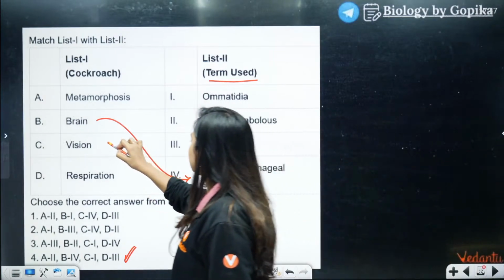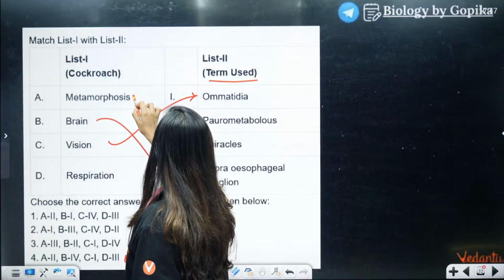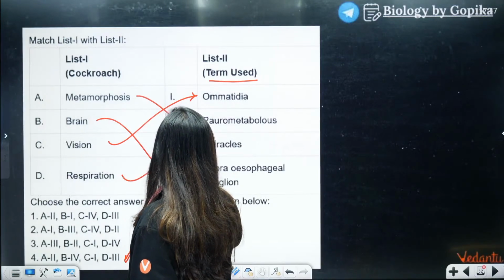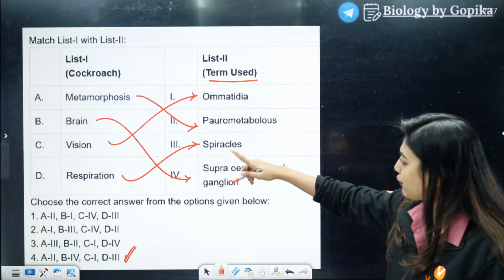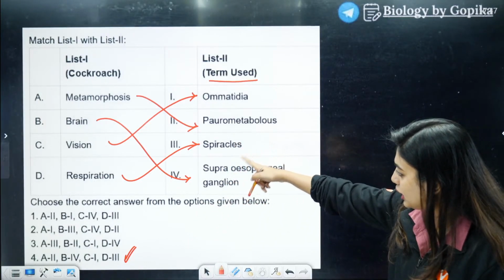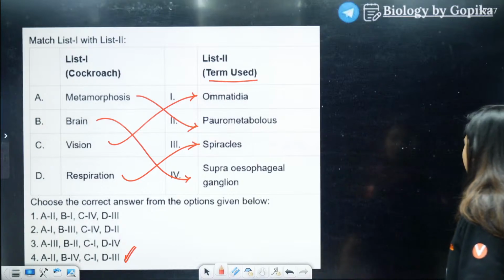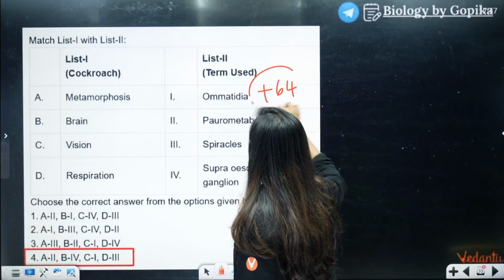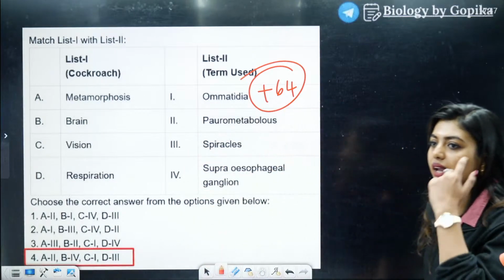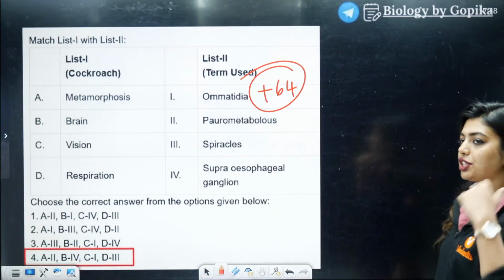Other than that, vision, ommatidia; metamorphosis, paurometabolous; respiration, spiracles. Let's see if the option is correct. C1. Yes, perfect. D3. Perfect. Yes, it's option number 4. And all of you get easily 64 marks. It's not a deleted portion, dear.